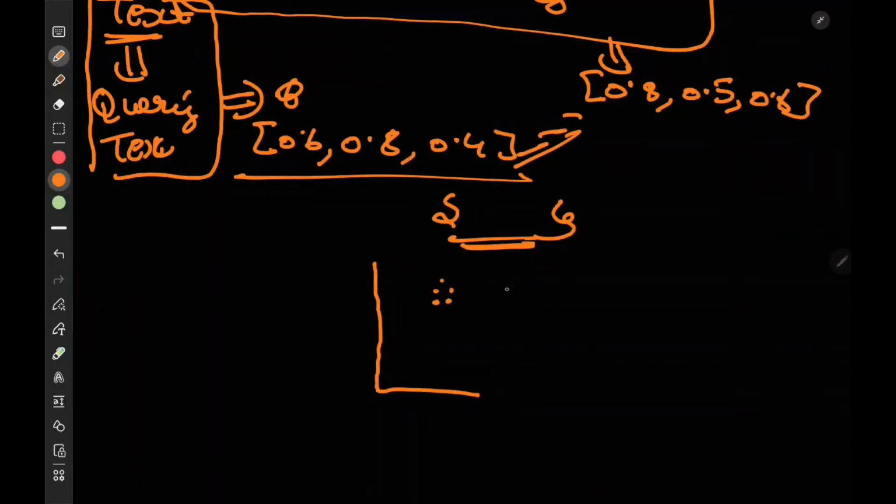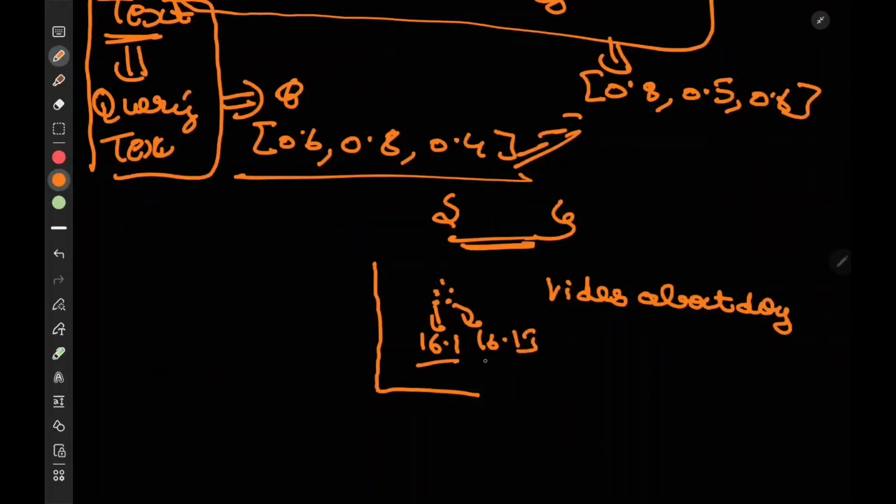So for example, if I search videos about dog, all the videos somehow should be closer to each other. For example, if a particular video could be represented using just a single number, let's say it is represented using 16.1. And there is another dog video, so it should be represented by 16.15, something like that.